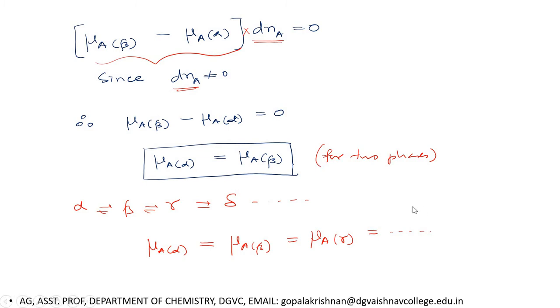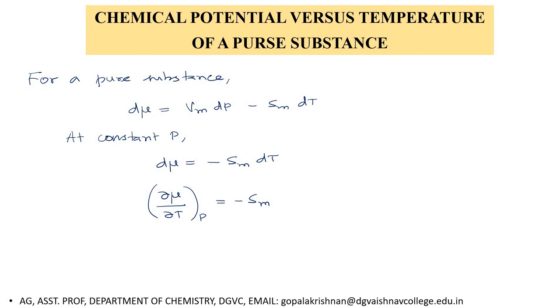Now I would like to give this information. This is very, very important. Suppose we have a pure substance; how does chemical potential vary with the temperature?